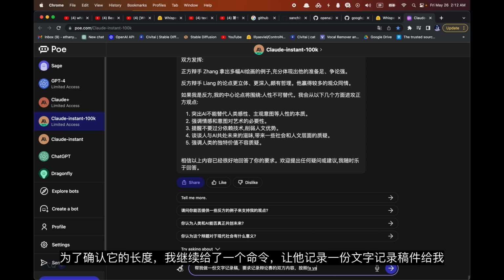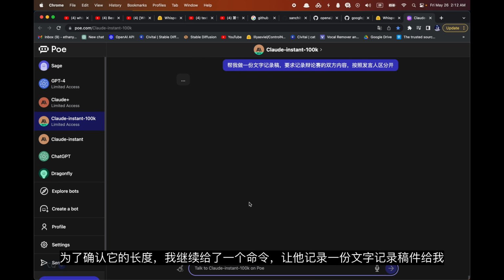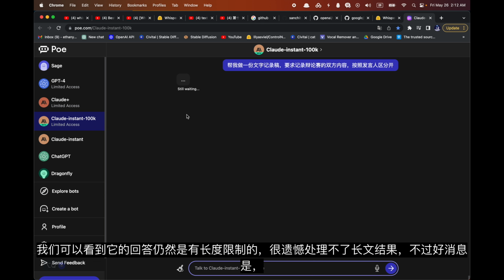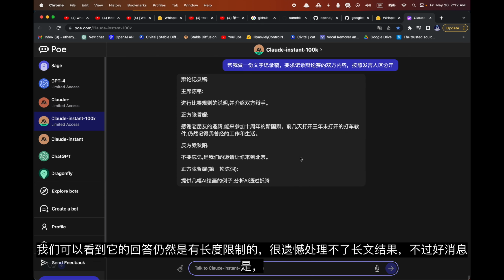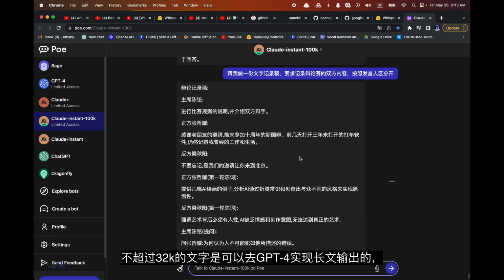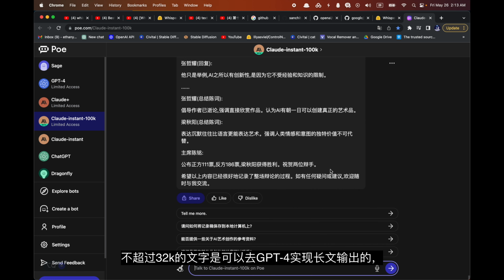To confirm its length, I gave a command asking it to provide a text transcript for me. We can see that its response still has length limitations, and unfortunately, it can't handle long texts. However, the good news is that generating longer outputs, up to 32K in length, can be achieved with GPT-4.